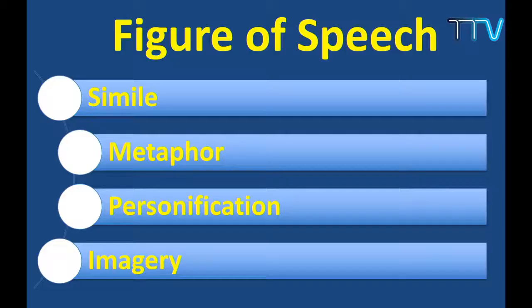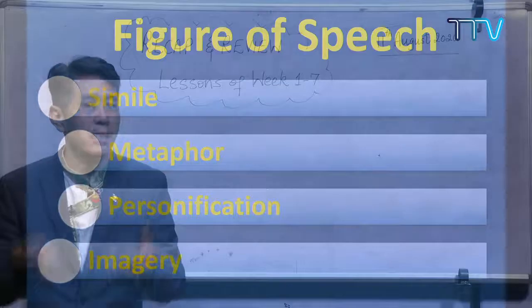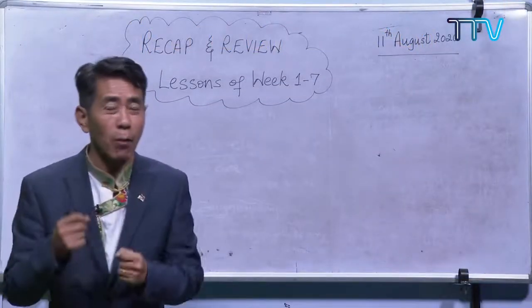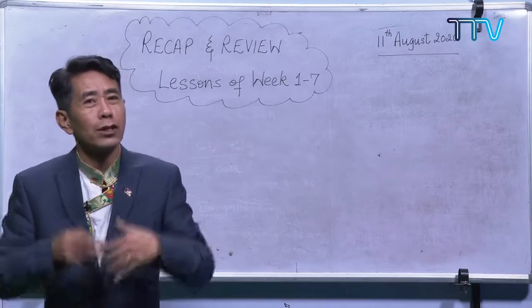And the other one is personification, where we give human qualities to inanimate objects. I remember giving you an example, Chundula's poem: when it rains in Dharamsala, the raindrops are just like boxing gloves. This is descriptive.